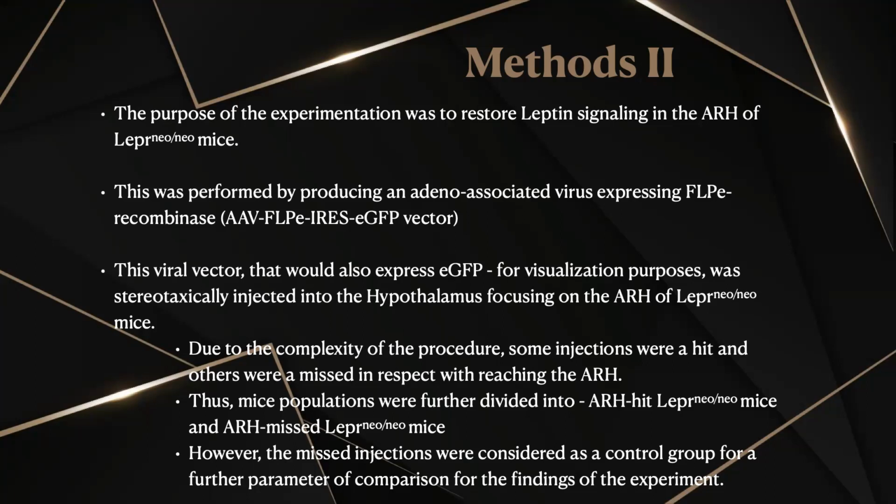Due to the complexity of the procedure, some injections were a hit and some were a miss with respect to reaching the arcuate nucleus. Thus, mice populations were further divided into hit LEP-R-Neo mice and miss LEP-R-Neo mice, and the miss injections were considered as a control group.